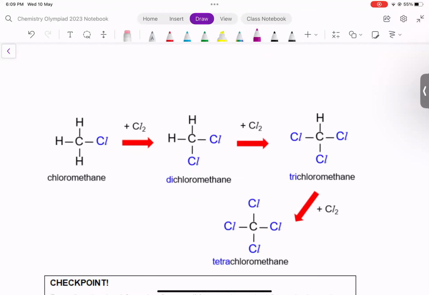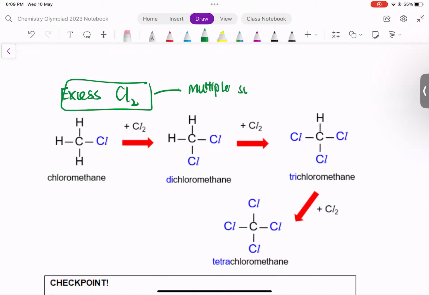In excess chlorine means a lot of chlorine. You will have multiple substitution. All right, so the chlorine can substitute more than one hydrogen atom. So you can see it went from chloromethane, only one chlorine, to dichloromethane, two chlorines, to trichloromethane, finally tetrachloromethane.